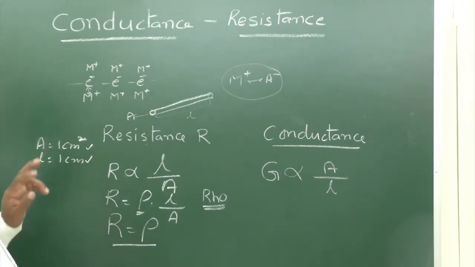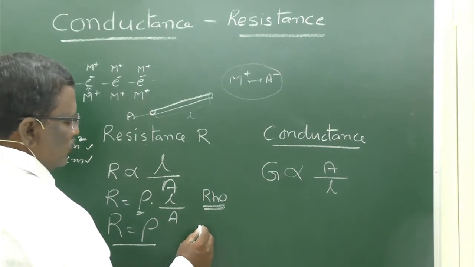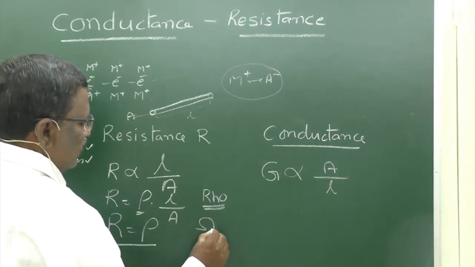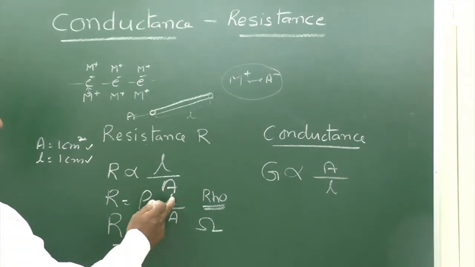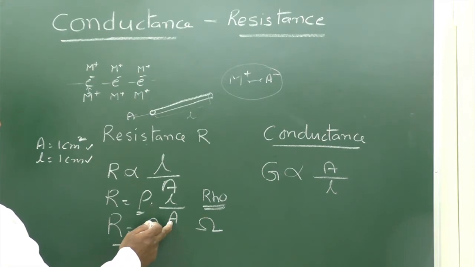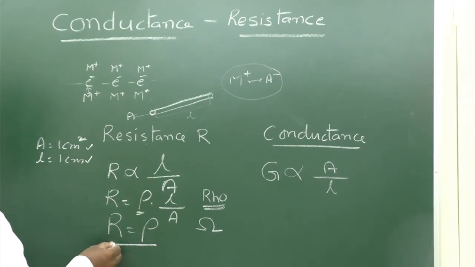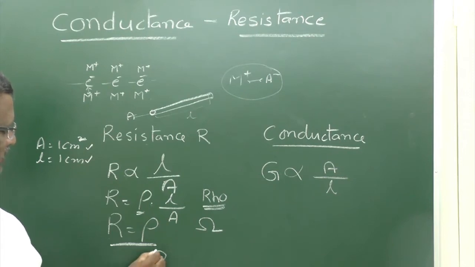Here, the units for resistance are ohm. Length is in centimeter and area in centimeter square. So the units of resistivity rho can be written as ohm centimeters.